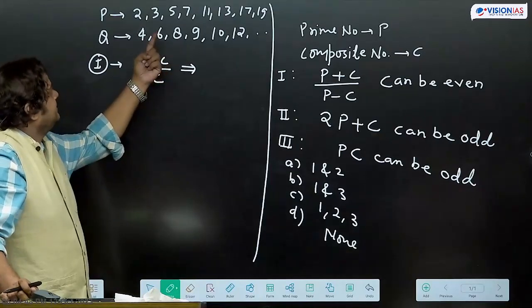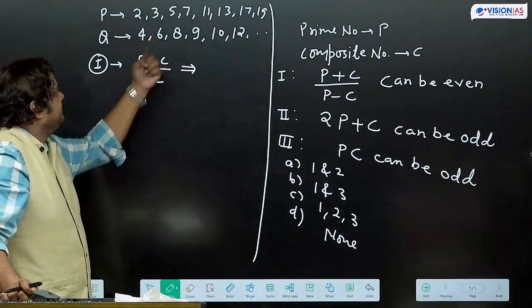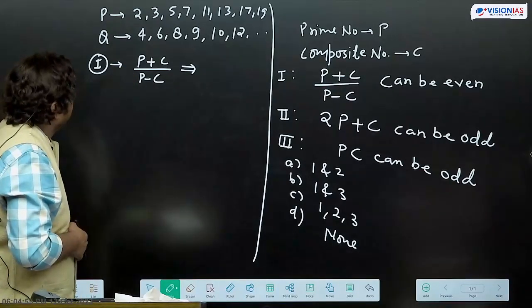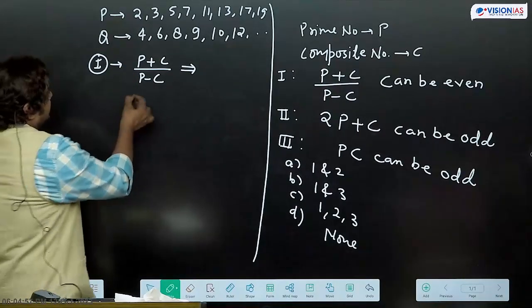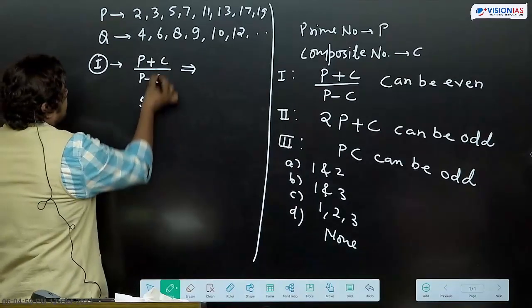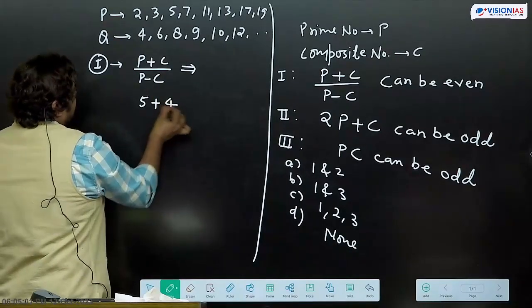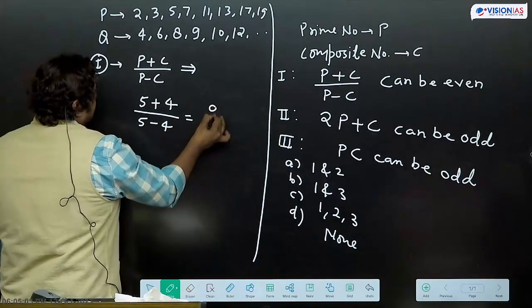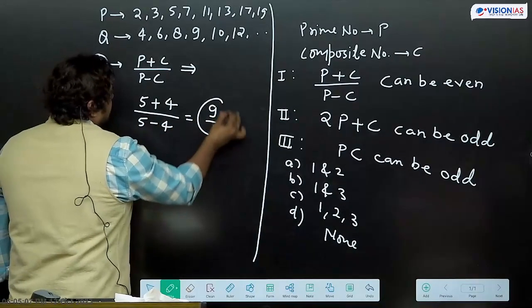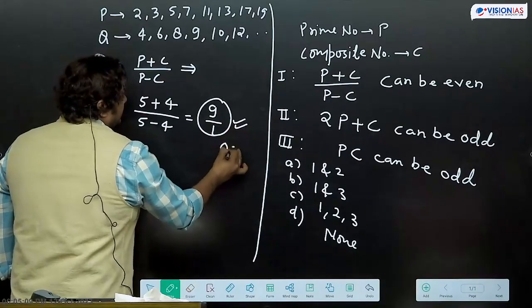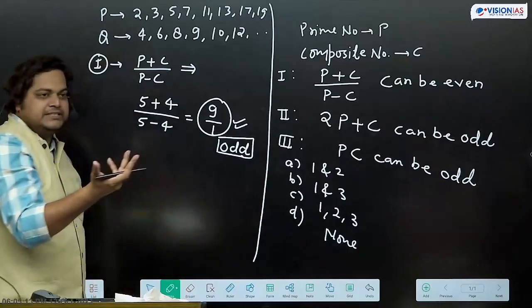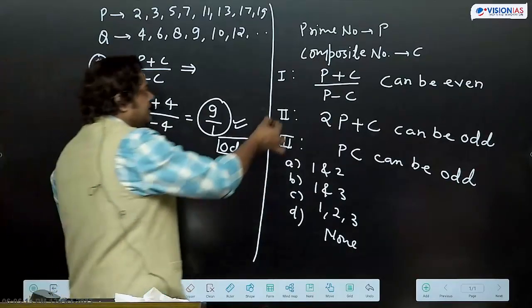If we take p as 5 and c as 4, then 5 plus 4 and 5 minus 4, what are we getting? 9 by 1, and it is coming odd. So in one instance we get this. That means can be, it is correct.